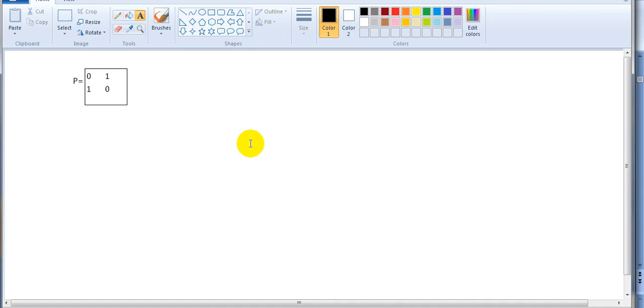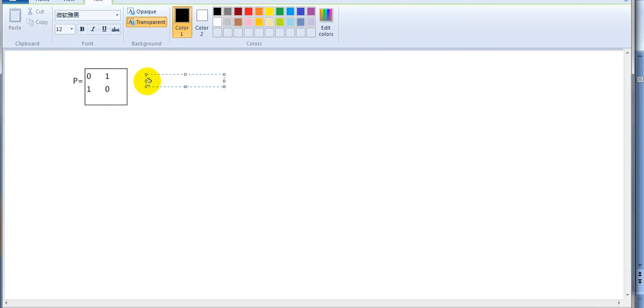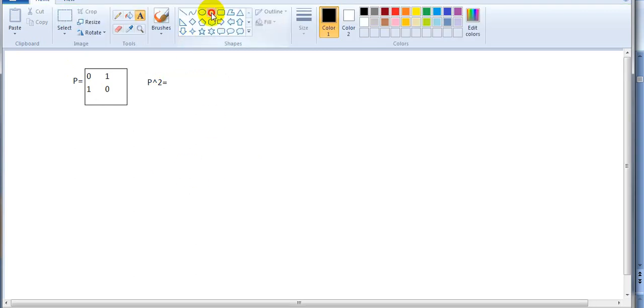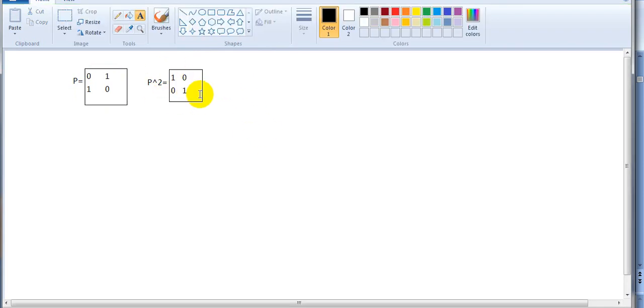The period is 2. Why is that the case? This is P. If you calculate P square, P times P, you can see what's going on. You get another 2 by 2 matrix, and P square is actually 1, 0, and 0, 1. This is the identity matrix.